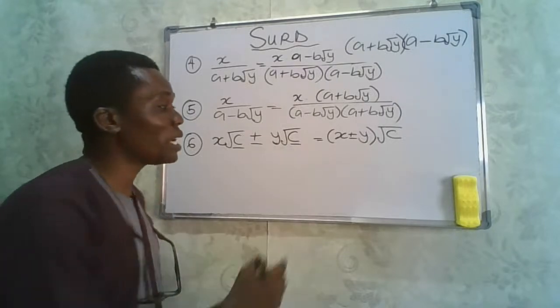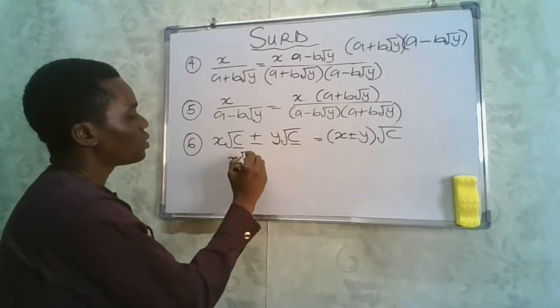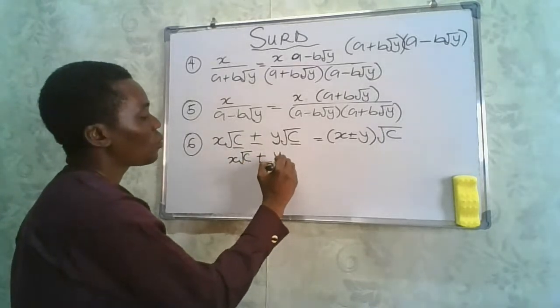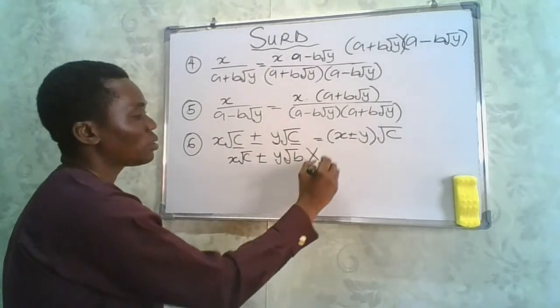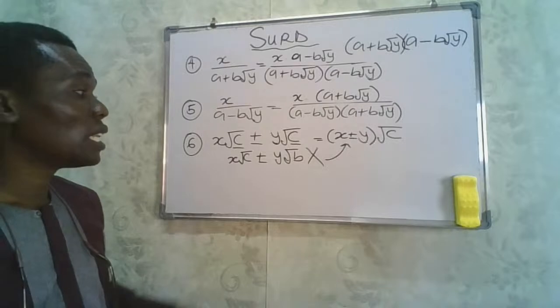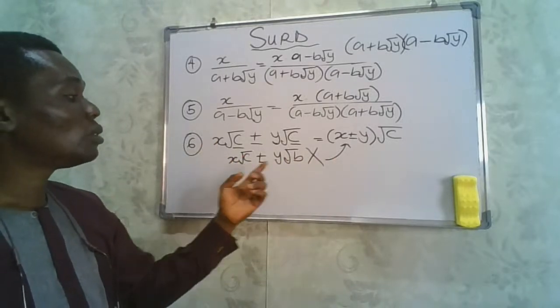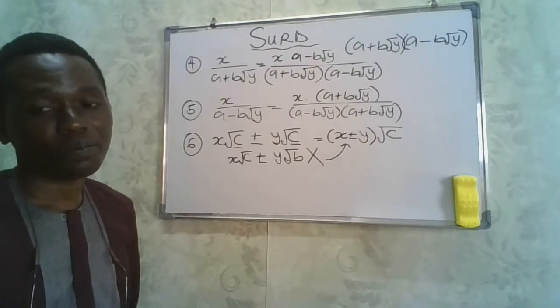But in a case where the surd is different, we will have x root c plus or minus y root b. This cannot be done like this, because the roots are not the same.